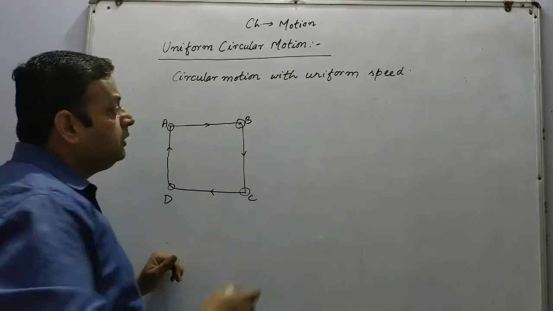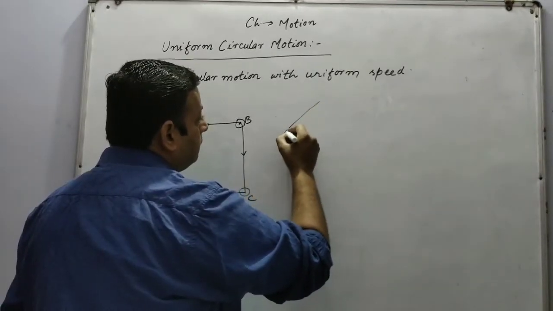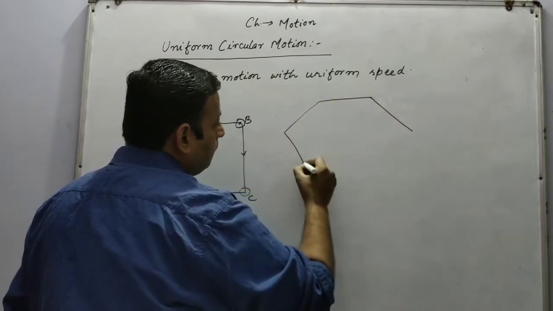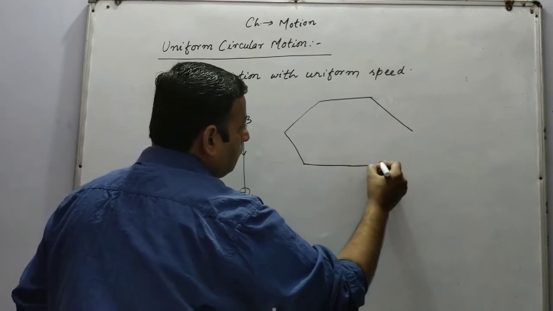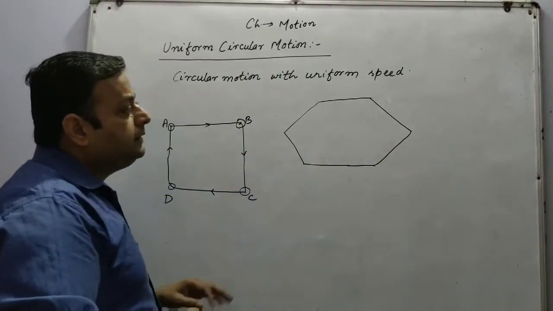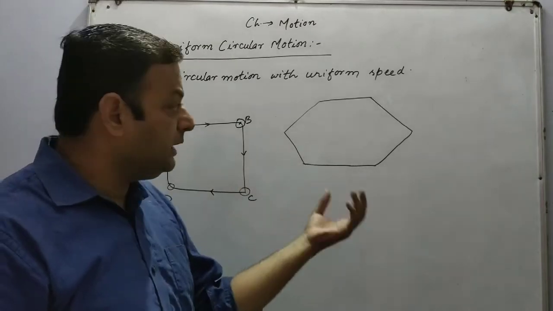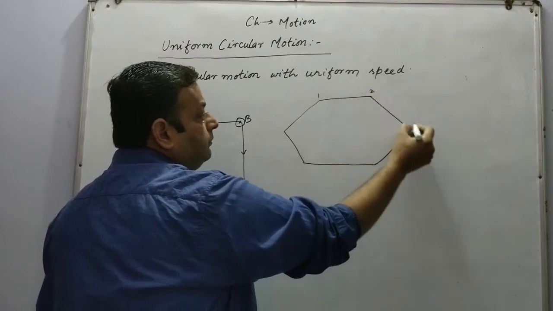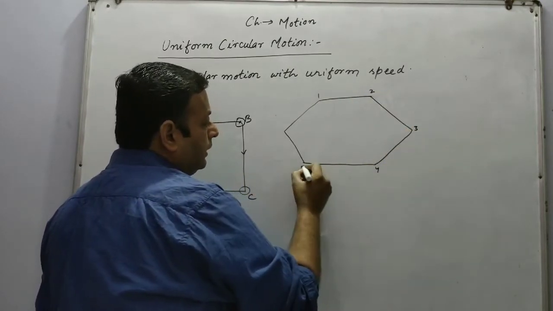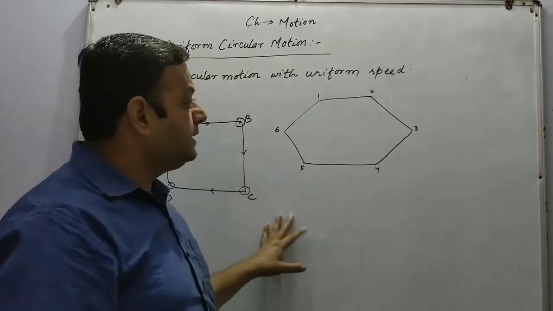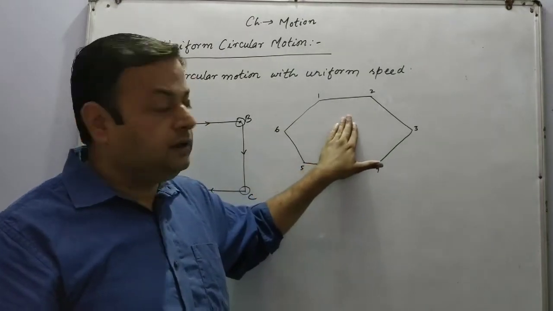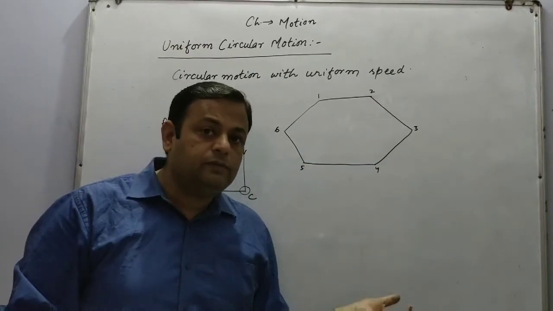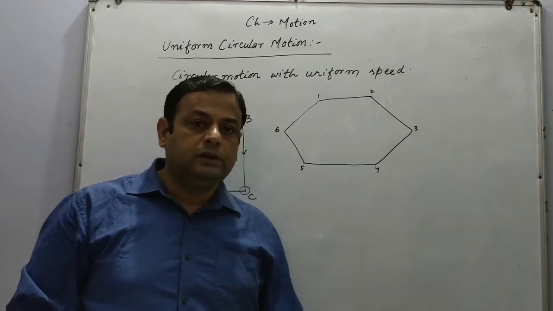Similarly, we can take another example. We can take the hexagonal figure. Now in this figure, how many times will the direction change? 1 time, 2 time, 3 time, 4, 5 and 6. So in all, we can say that in this hexagonal figure, the direction of the motion will change 6 times. And every time the direction of the motion changes, it means the velocity will also change.